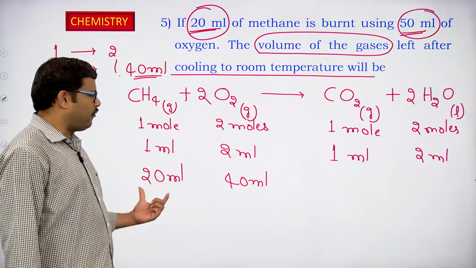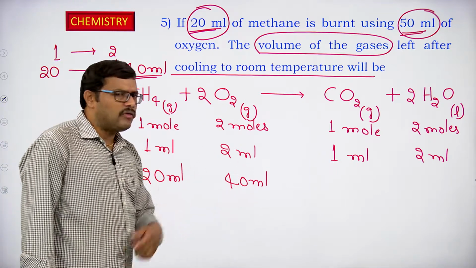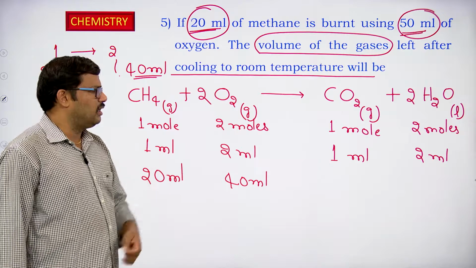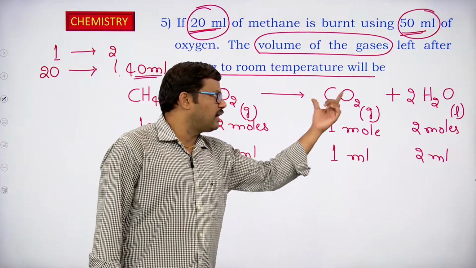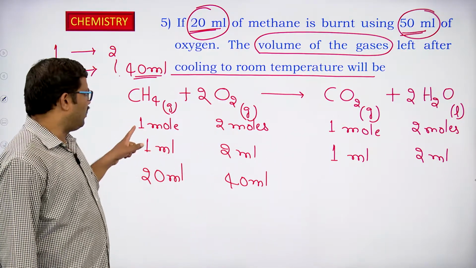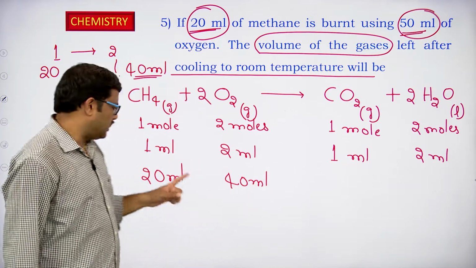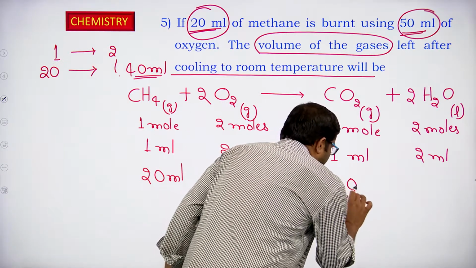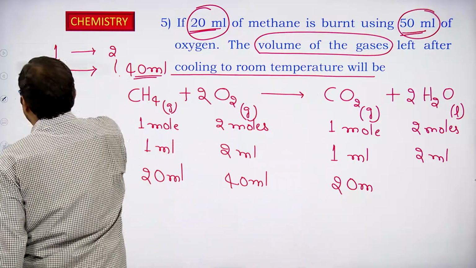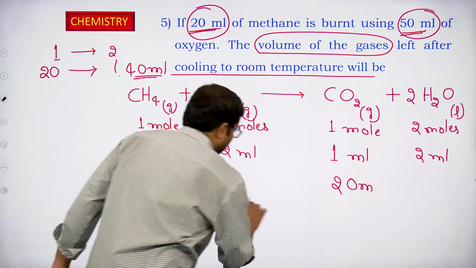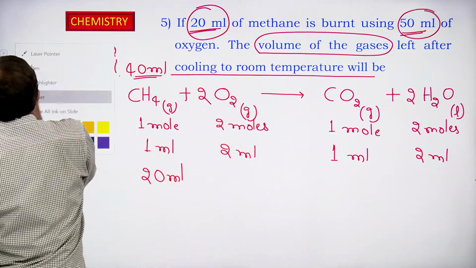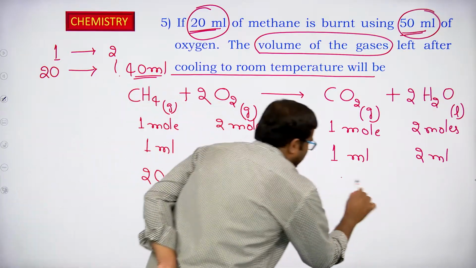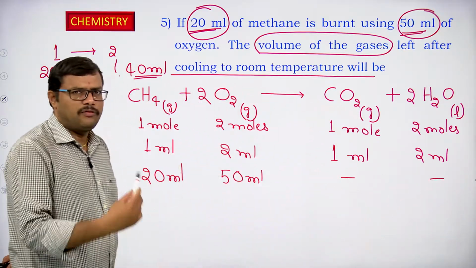So, for 20 ml of methane, only 40 ml of oxygen is required. So, when 40 ml is reacting with the methane, how much carbon dioxide can we expect? 1 ml of methane gives 1 ml of carbon dioxide. So, 20 ml of methane should give 20 ml of carbon dioxide. So, let me write initially, I will remove this one. Let us write here we have taken 50 ml initially, and there is no formation of these two, let us say initially before starting the reaction.